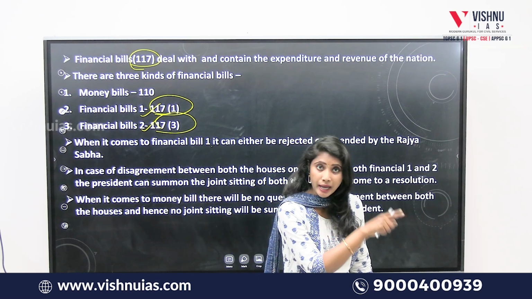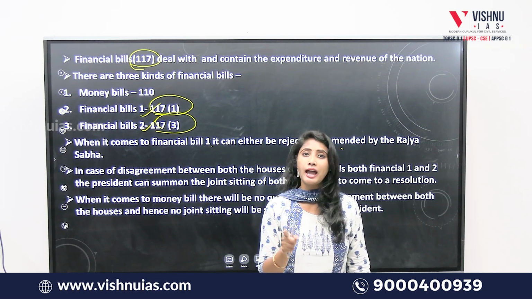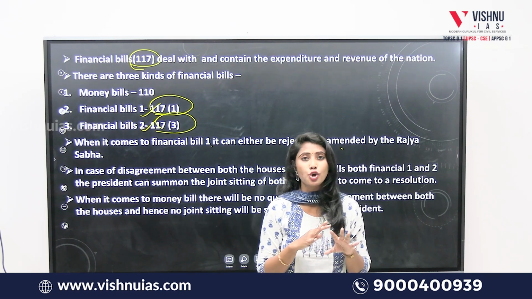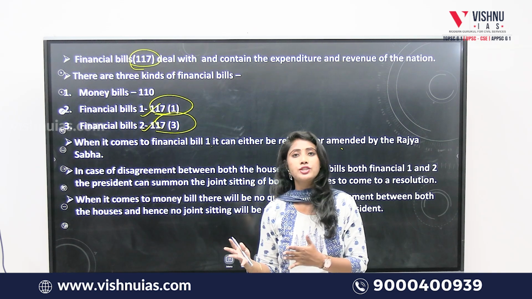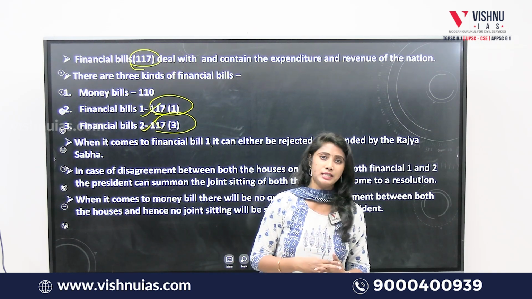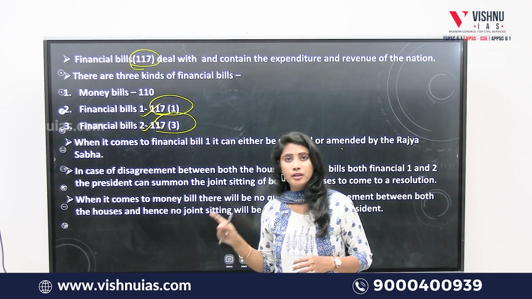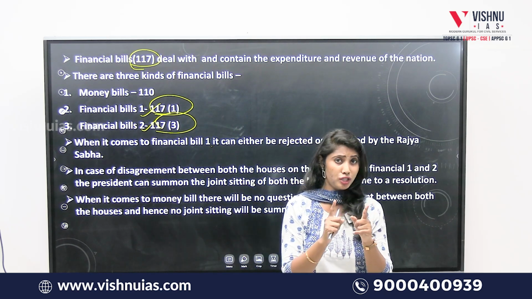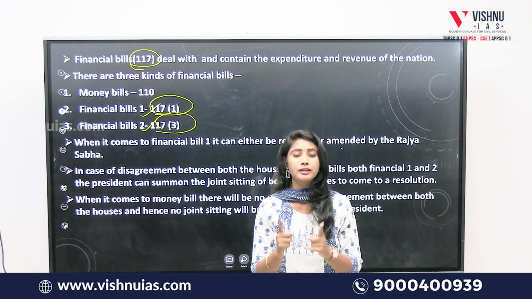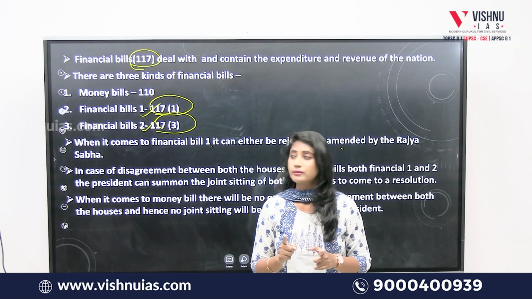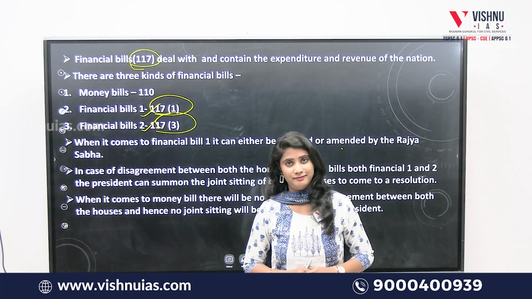But when it comes to the money bill, the upper house doesn't have any say. So there is no question of a joint sitting. Even if the Rajya Sabha doesn't agree, the money bill will be passed. But that won't be the case with the financial bill. When a financial bill is not agreed upon, both the houses will have equal say, equal power in deciding on the financial bill.